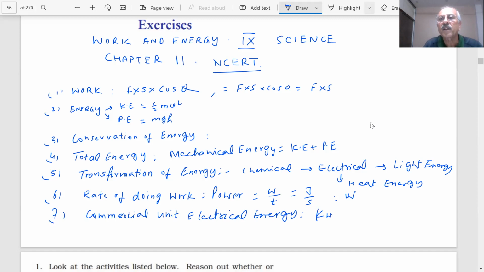I can express it like this, student, kilowatt hour. So Watt, James Watt, the scientist, to honor him we are using watts, the discoverer of the steam engine.